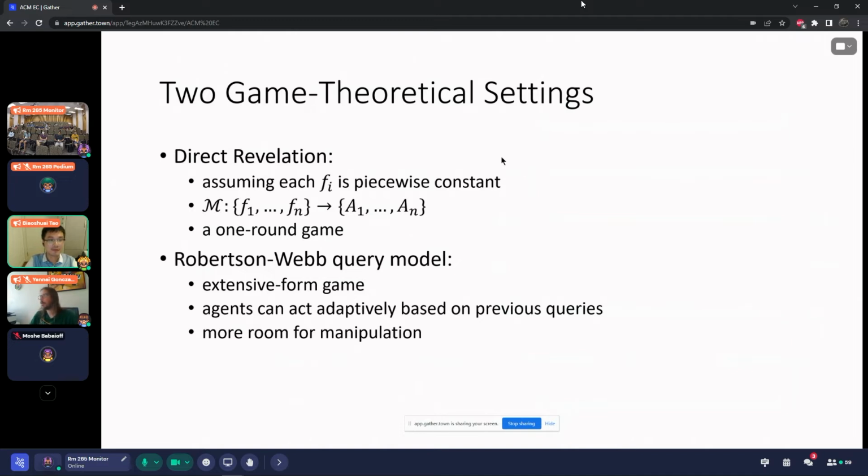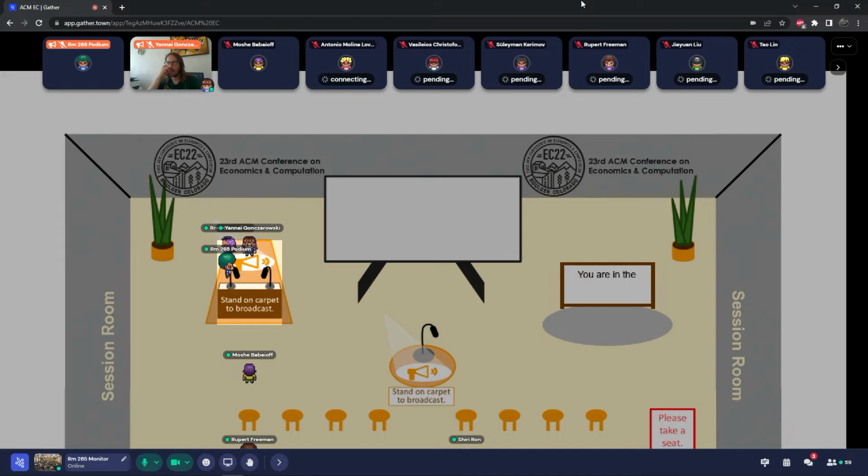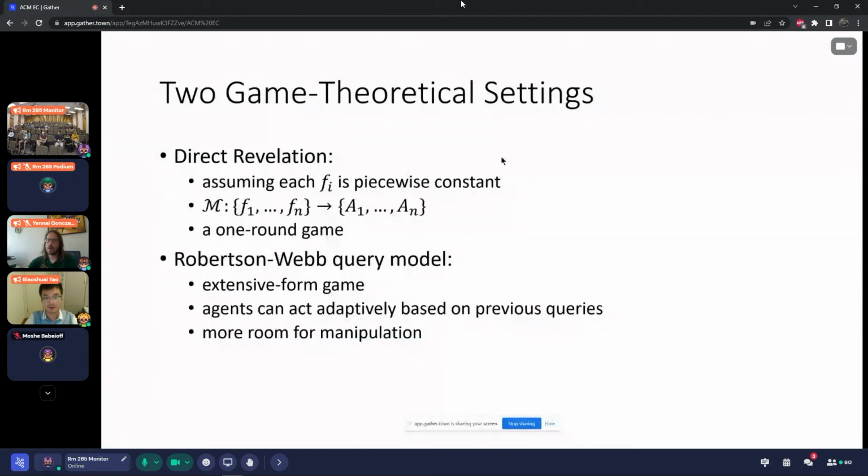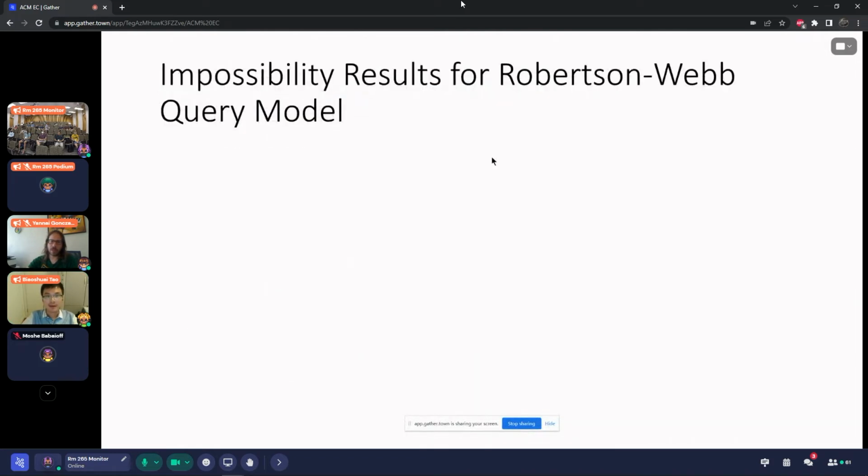In the direct revelation model, this is just a one-round game. All the agents move simultaneously. They submit their functions simultaneously, and the mechanism makes an output. And naturally, for the Robertson-Webb query model, since this model includes queries, normally agents have more room for manipulation. And actually, we can achieve a strong impossibility result under the second model, the Robertson-Webb query model.